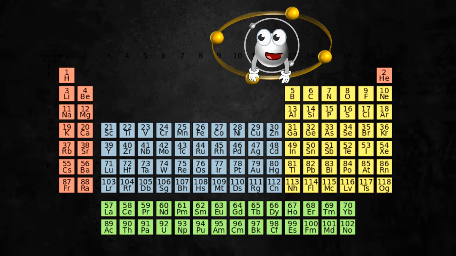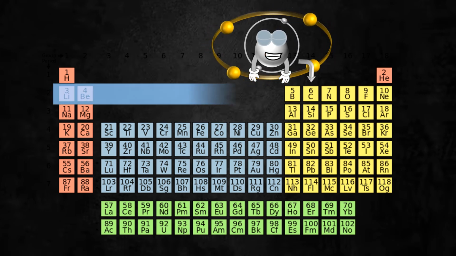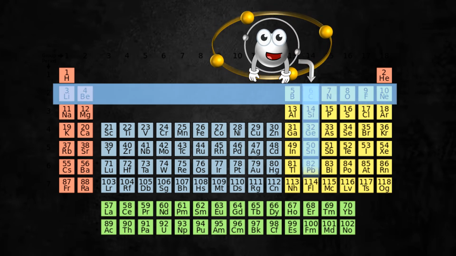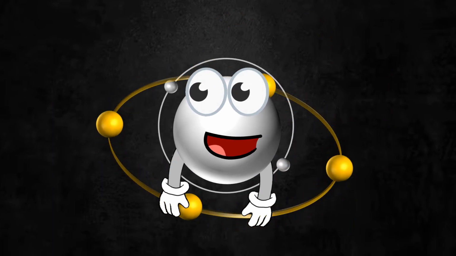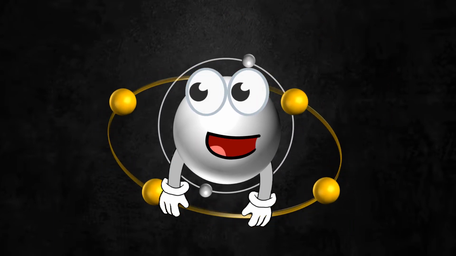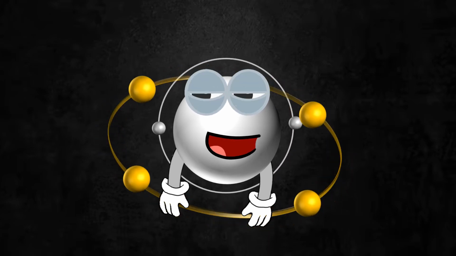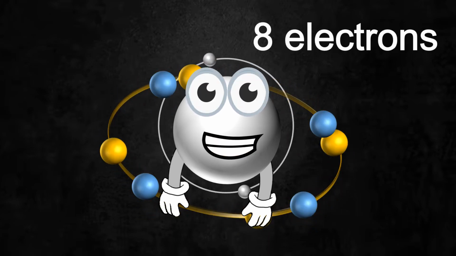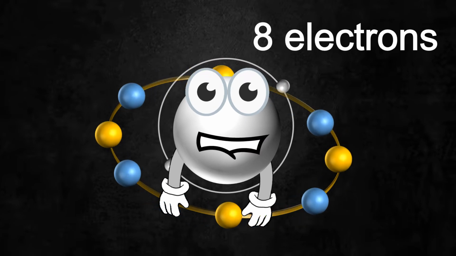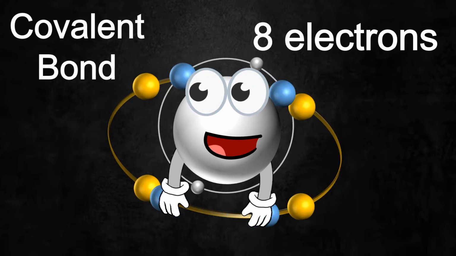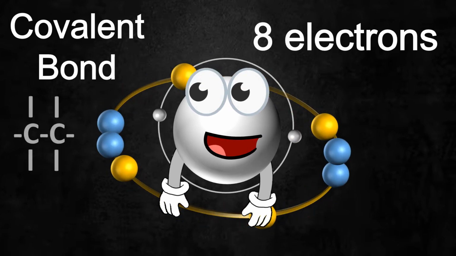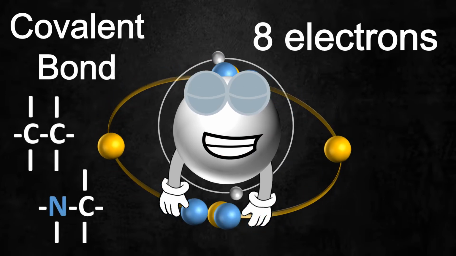I am an element in the periodic table, found in the second period and at the top of group 14. I cannot live alone because in this case I am unstable. In order to be stable, I have to complete my outer shell by 8 electrons. That is why I participate with my electrons in covalent bonds with other atoms, either from carbon or other elements.